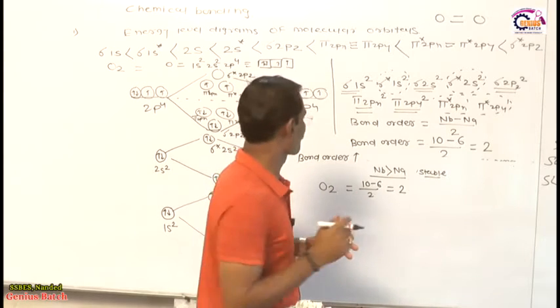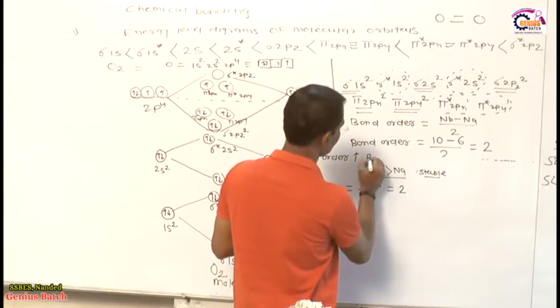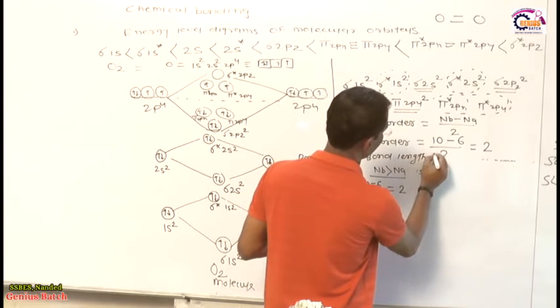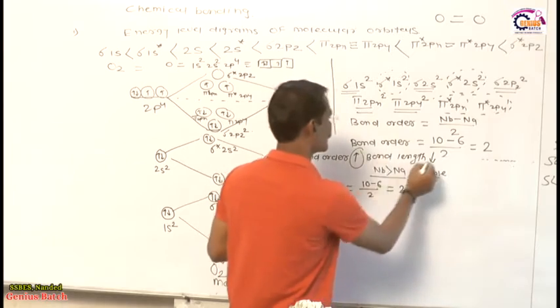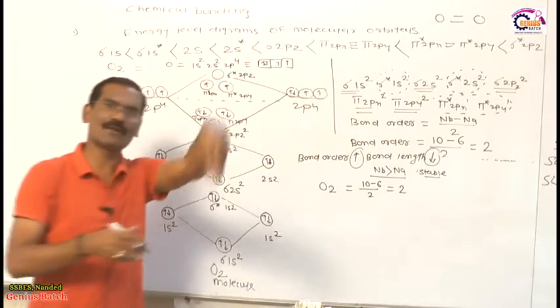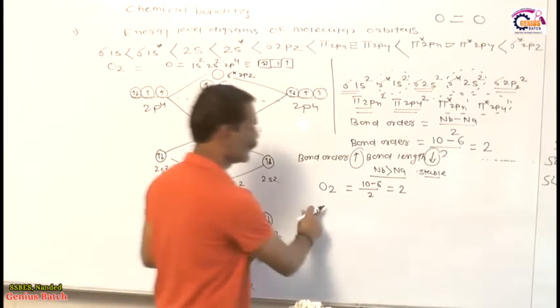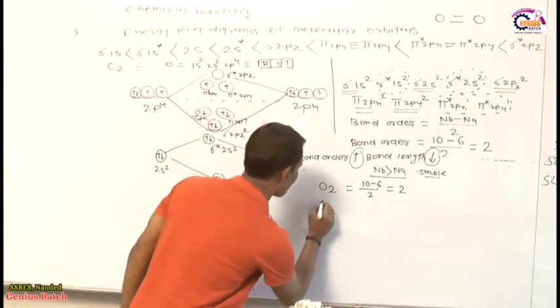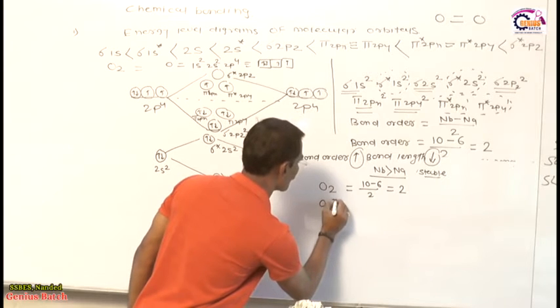Listen very carefully. As bond order increases, the bond length decreases. As bond order increases, bond length decreases. Now in O2 the bond order is 2. Okay. Now I will explain another. For example, I have another molecule. This is called O2 plus.